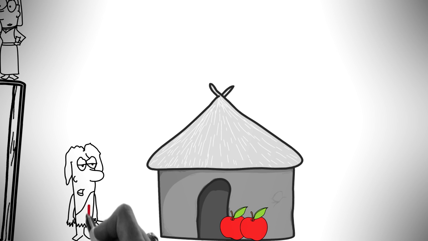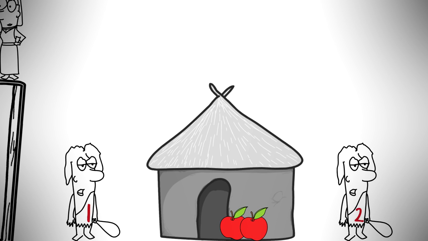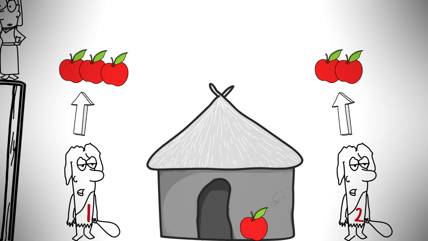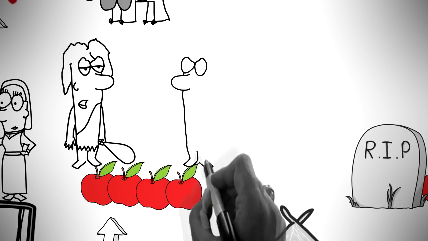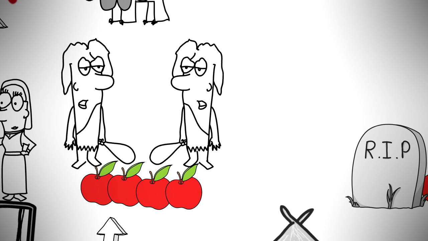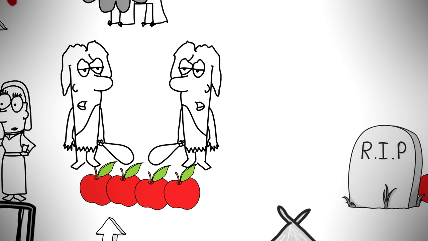Well, let's look at it in terms of man number 1 and man number 2 again. Man number 2 decides to be honest again and goes home with what he has. On the other hand, man number 1 goes in and steals everything, adds it to everything else he has gathered, and brings home twice as much food. Now famine strikes. Both families of man number 1 and man number 2 are struggling to feed themselves, but man number 1 has twice as much food because he was selfish. Man number 2's family ends up starving to death, and man number 1 struggles to feed his family, but they eventually survive and reproduce. Again, we end up with the selfish genes surviving while the honest genes disappear.